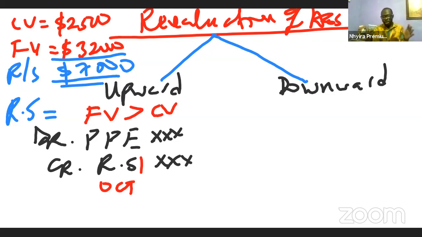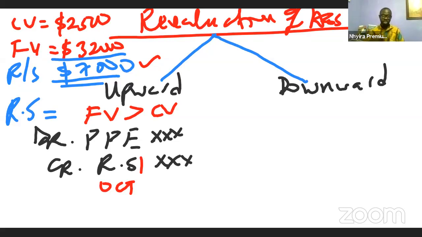So a revaluation surplus comes in when the fair value of the asset is greater than what? The carrying value of the asset. So this 7,000 you see here, the double entry is that we debit property, plant, and equipment, and then credit the revaluation surplus. But remember, for the income statement and other comprehensive income for that year, the revaluation surplus will come to the OCI segment of the financial statement.